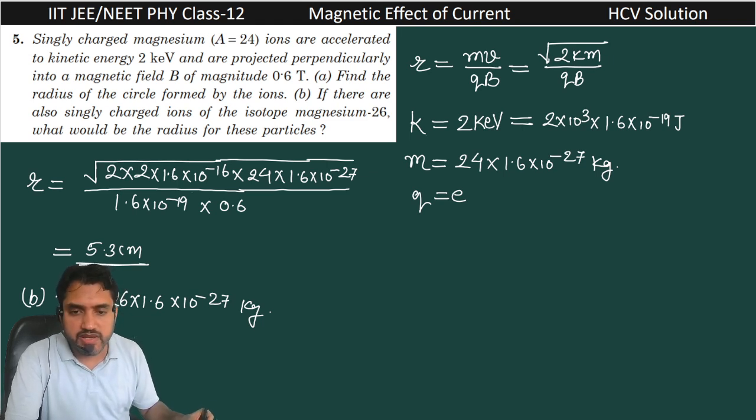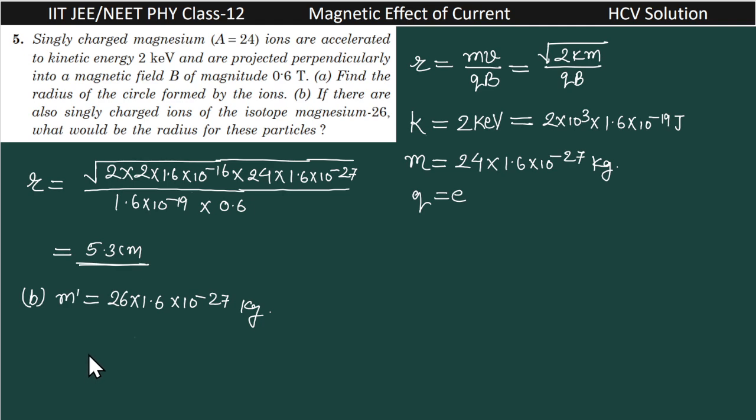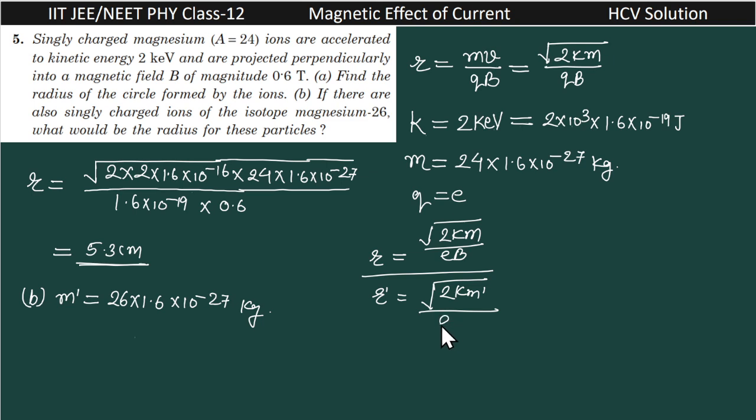So this radius r, the initial radius for A equal to 24, can be written as root 2Km divided by eB, divided by the radius of the isotope R dash, which is equal to root 2Km dash divided by eB. So K, e and B will cancel out, and you will get root of m divided by m dash. So this r is equal to 5.3 centimeter.